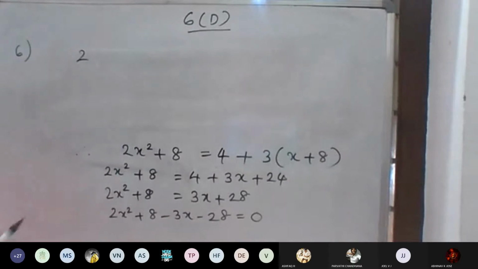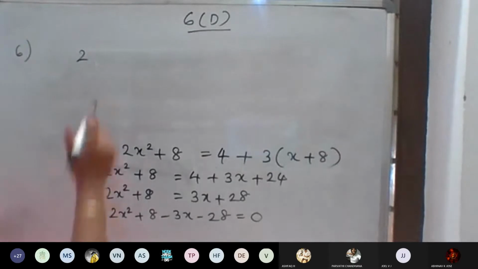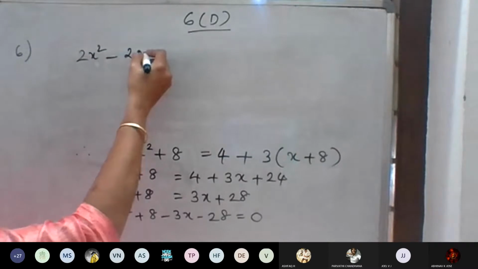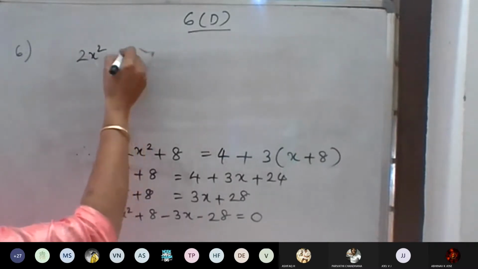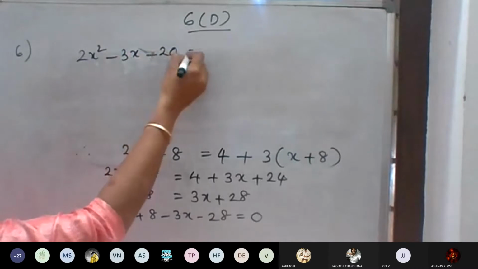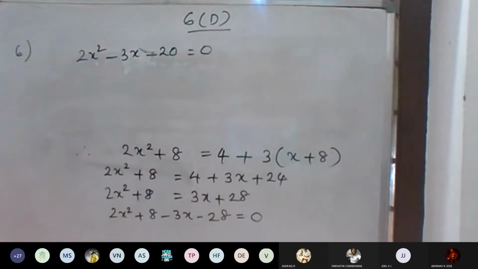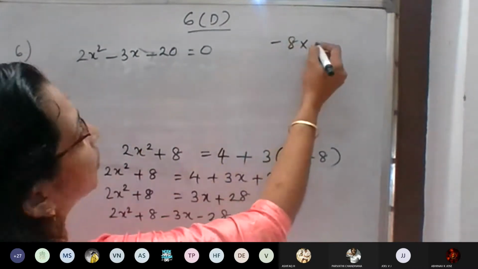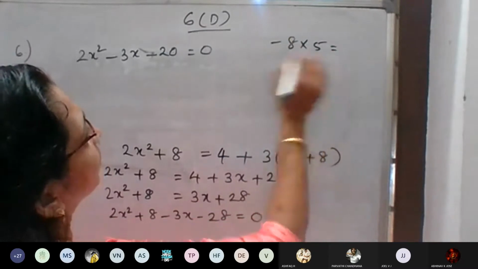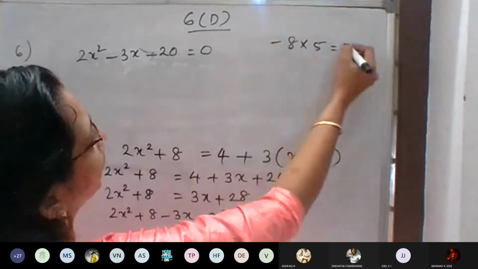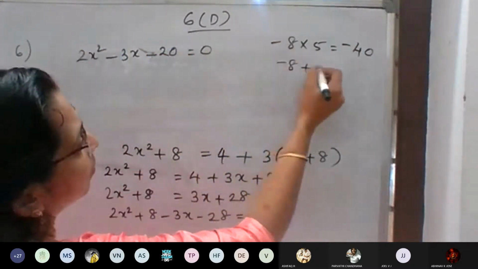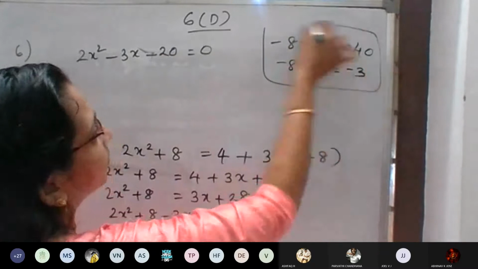2x square minus 3x minus 20 is equal to 0. Negative 8 plus 5, okay, negative 8. So negative 8 into 5 is equal to negative 40. 20 into 2, negative 40. Negative 8 plus 5 is equal to negative 3.